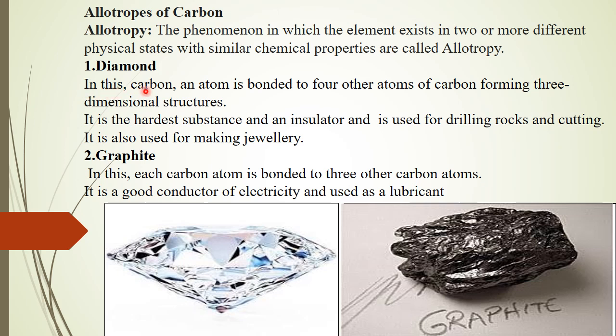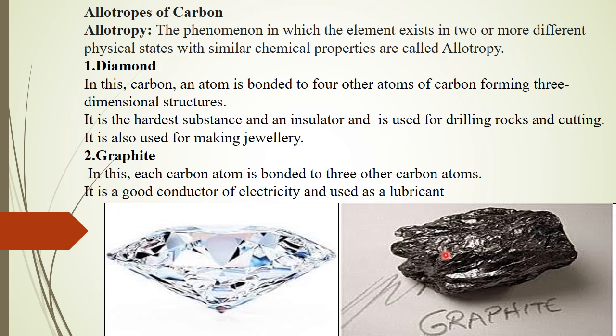In diamond, each carbon atom is bonded to 4 other carbon atoms forming a 3-dimensional structure. The structure is not included in your syllabus. Only thing is, you should know that carbon has 4 electrons in the valence shell, so it is bonded to 4 other carbon atoms. It is the hardest substance, as we learned in junior classes, and an insulator. It is used for drilling rocks and cutting, and mainly for making jewelry.